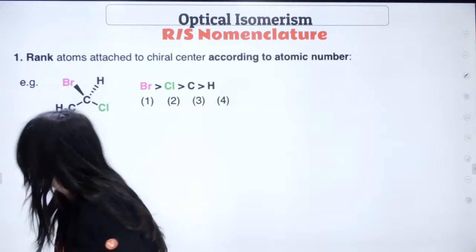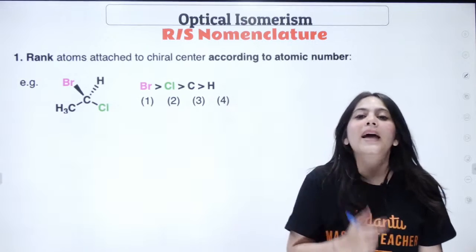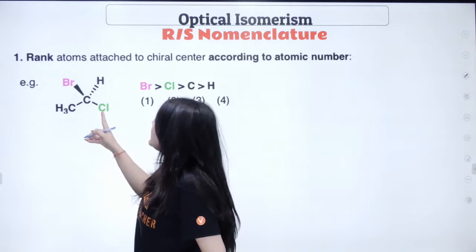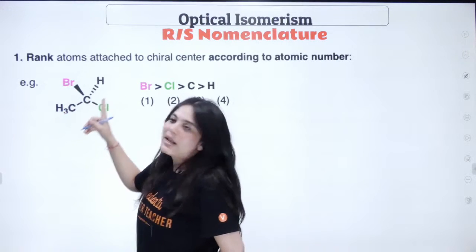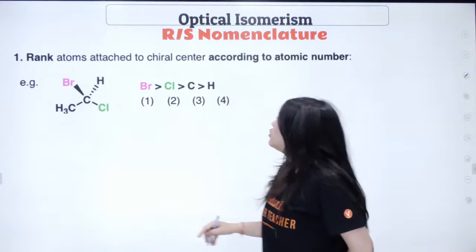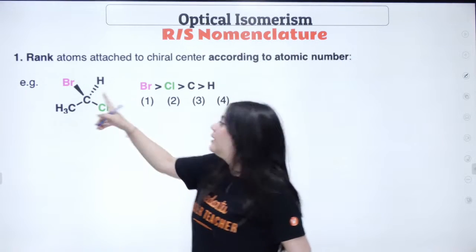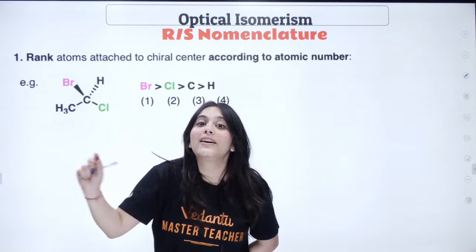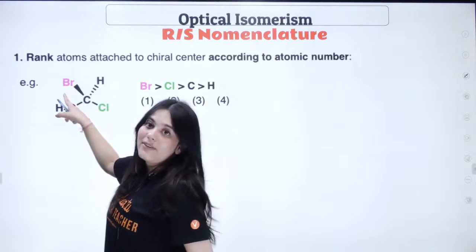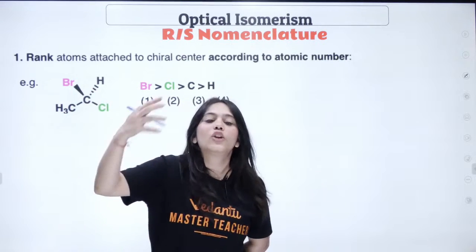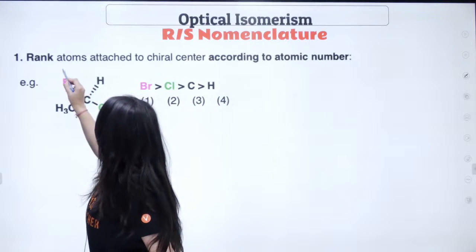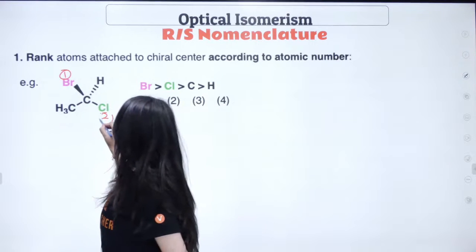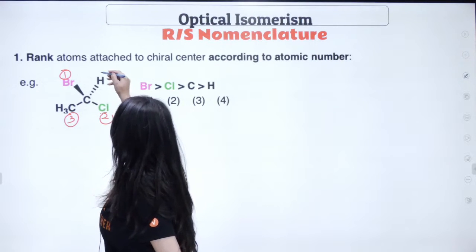Is this clear to everybody? Now, how do you determine the RS nomenclature? Do you see the carbon over here? Here the carbon is attached to chlorine, bromine, hydrogen and CH3. The first rule is to give numbers to all the atoms attached to the carbon based on their atomic number. Here the heaviest atom is bromine, which has the highest atomic number, followed by chlorine, followed by the CH3 carbon, followed by hydrogen.